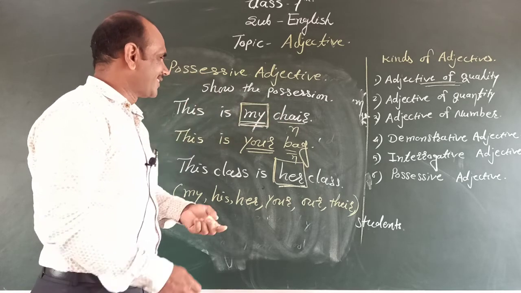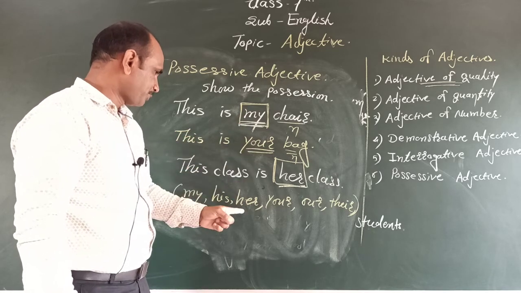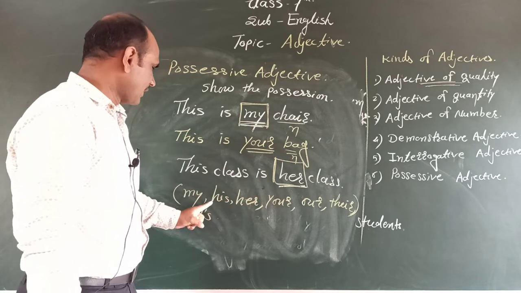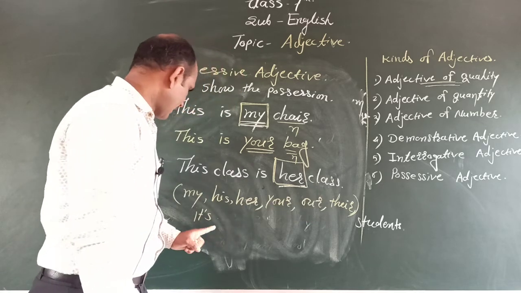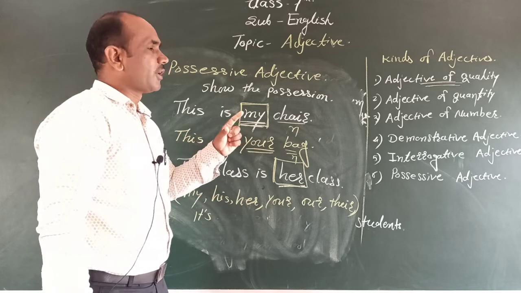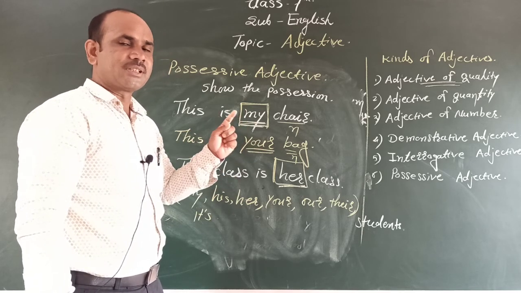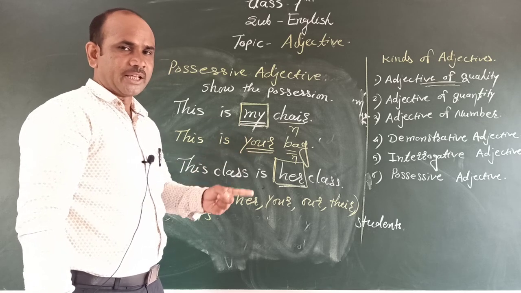The possessive adjective shows the possession of things or persons: my, your, her, our, their, and its. In this way, we have discussed the adjective, its definition, examples, and kinds. Thank you so very much.